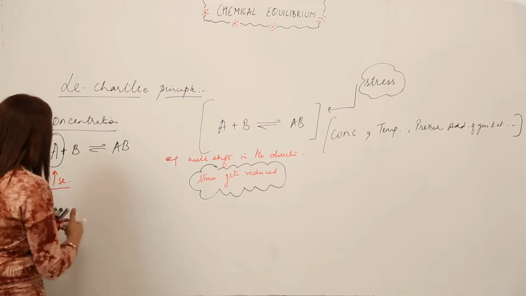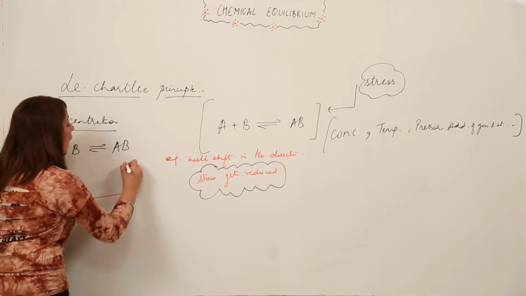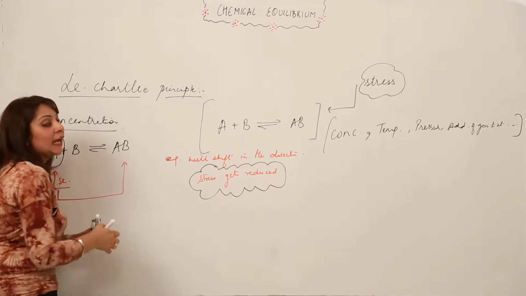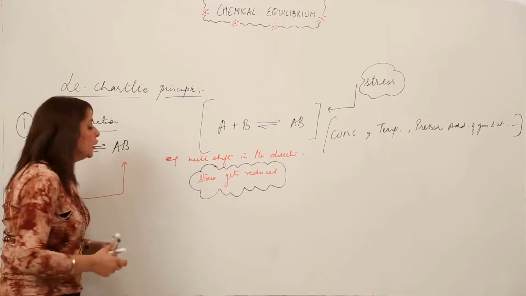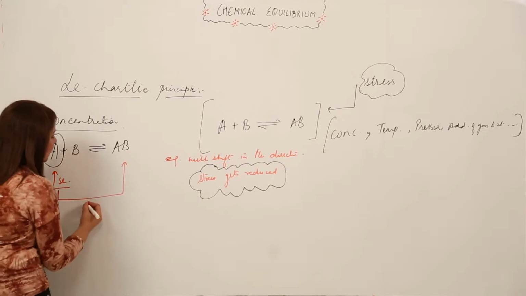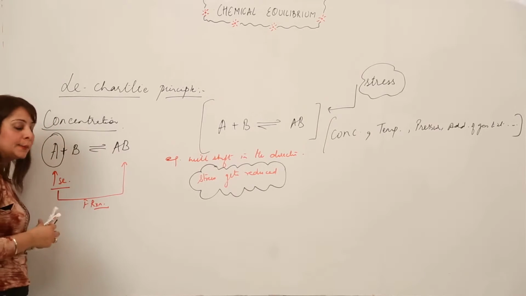We can decrease it if the reaction will consume more of A and it leads to the formation of AB, that means automatically the concentration of A will get reduced. So in this case, which reaction will be favored? The forward reaction will be favored, right?